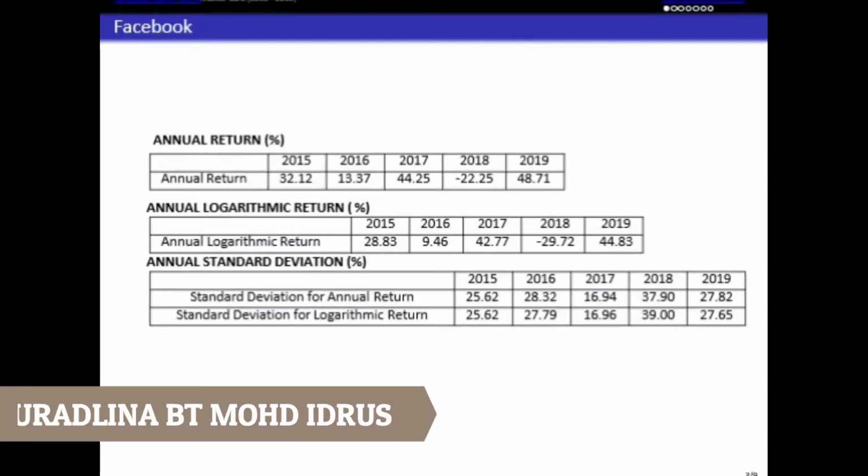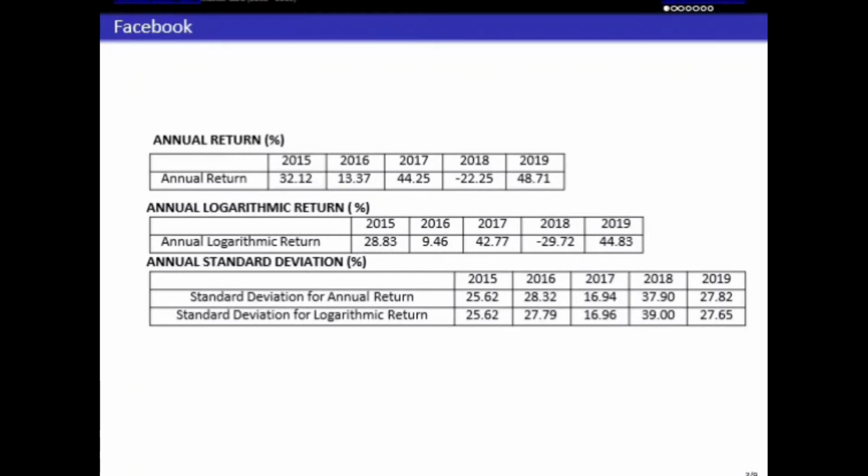My name is NURADLINA binti IDRUS. I would like to explain about annual return, annual logarithm return and annual standard deviation for Facebook. First, I would like to explain about annual return throughout the years until 2019.